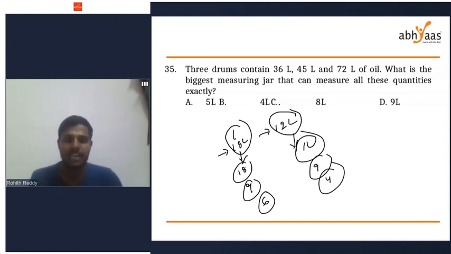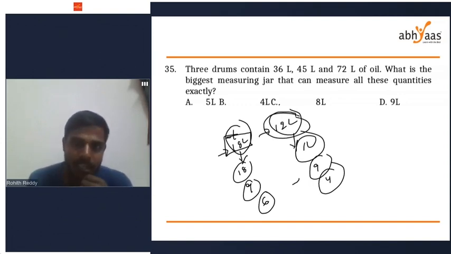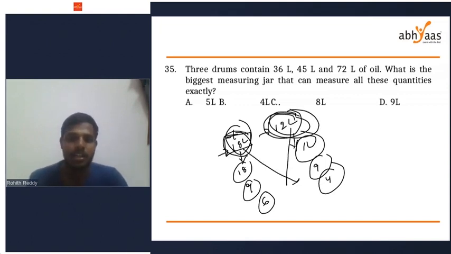So if you take a 1 liter jar, you have to measure a lot of times. So what is the biggest measuring jar? To get the minimum number of times, the measuring jar should be the biggest. So what is that biggest measuring jar that can measure these two quantities, 18 liters and 12 liters? Simply the HCF of 18 and 12. The HCF of 18 and 12 is 6.